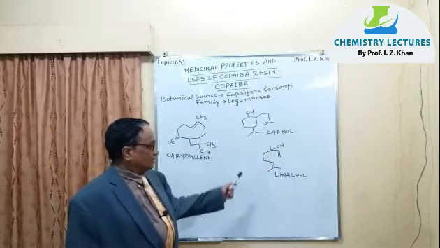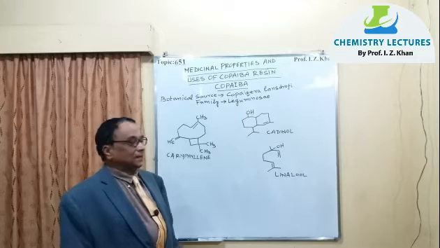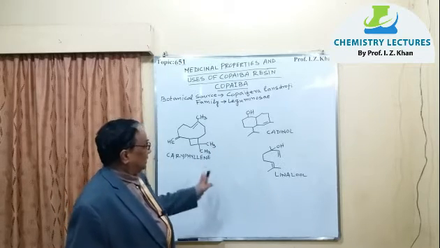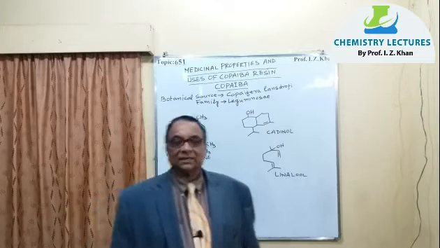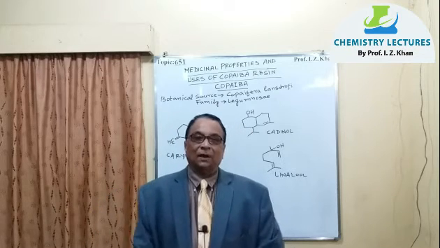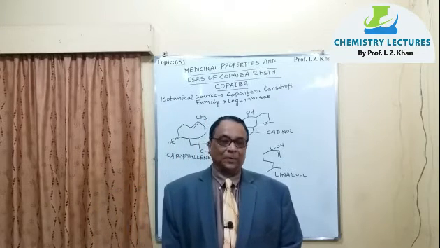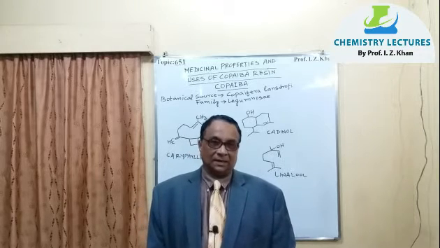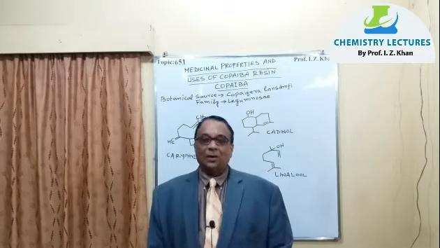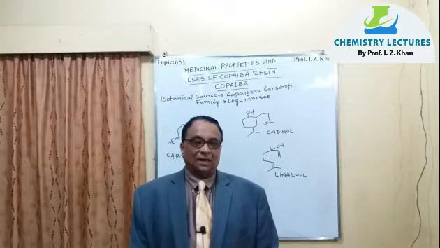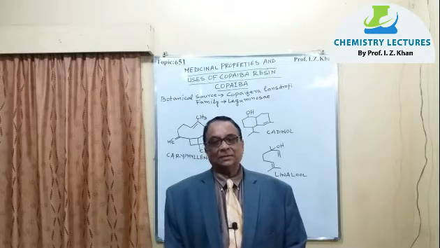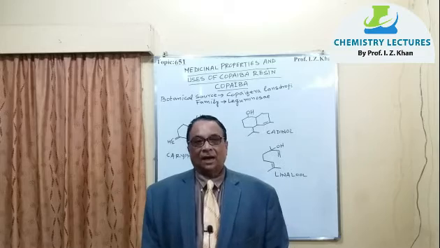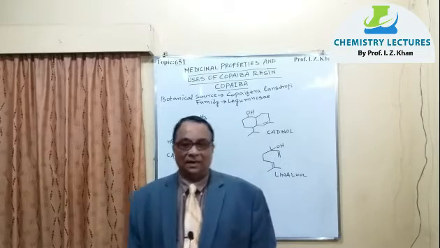And the third is a sesquiterpene, called linalool. So these are three terpene mixtures. They are responsible for the medicinal properties of the volatile oil of this resin, and nowadays it is widely used in many industries, in pharmaceutical preparations, and this is a very important resin.